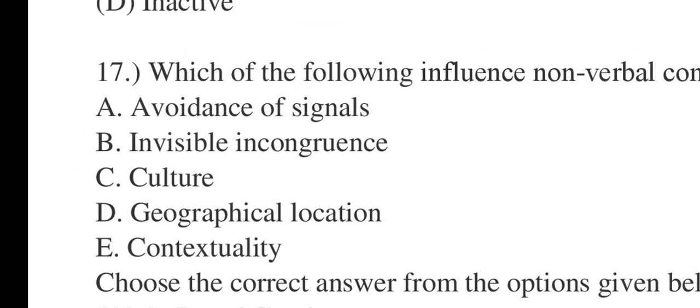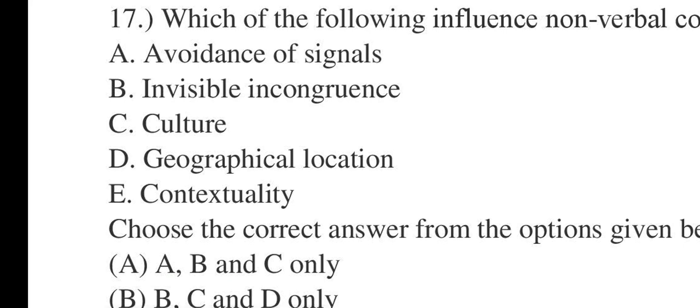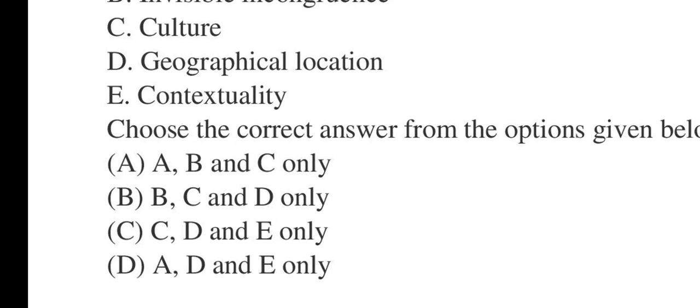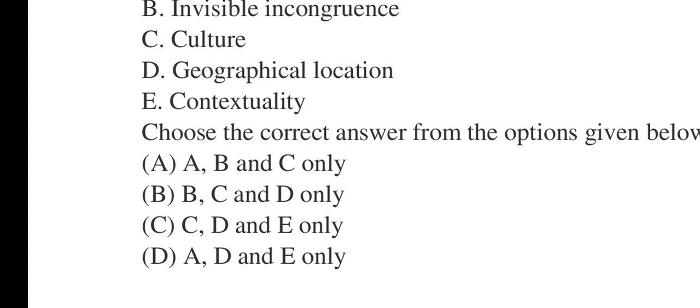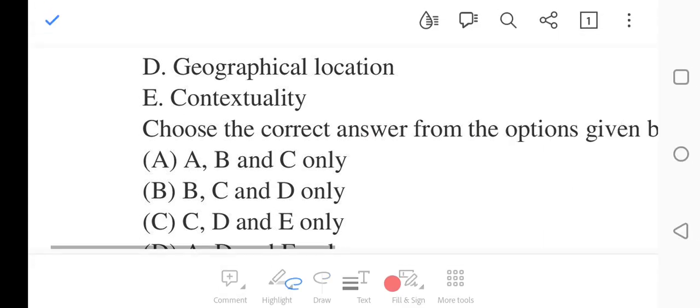17 says, which of the following influence non-verbal communication? A, avoidance of signals. B, incongruence, sorry for the pronunciation. C, culture. D, geographical location. E, contextuality. Choose the correct answer from the options given below. ABC, BCD, CDE, ADE. Number 17, it will be C. That is C, D, and E will be correct.